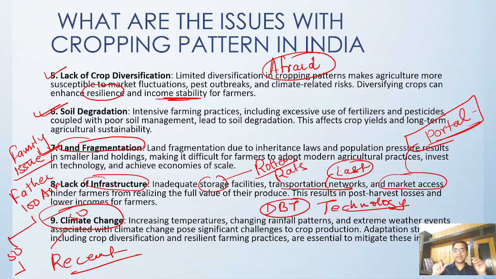All of these have direct consequences on agriculture, okay. That is why we need adaptation techniques. Climate resilient farming we have to do in the coming future, and we have to start with that.